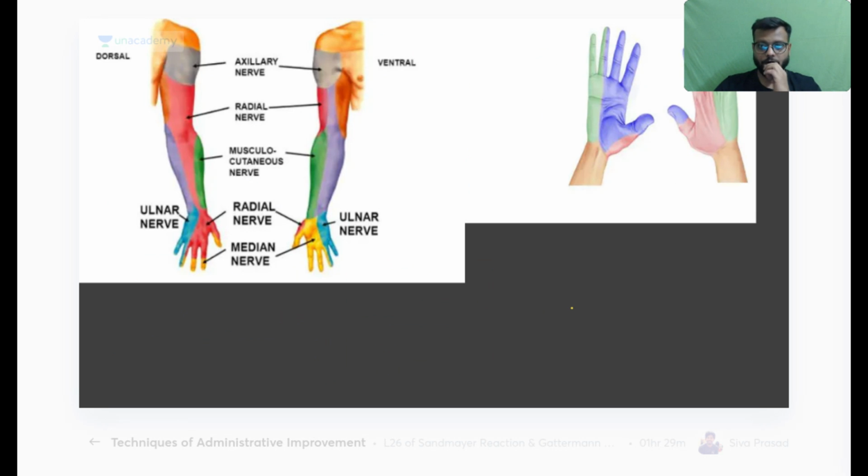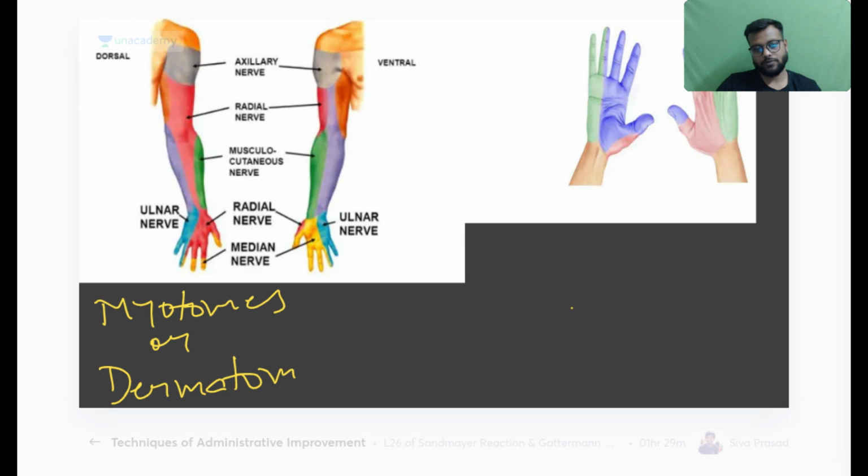Okay, and now very, very important. First of all, the most important thing is the nerve supply of your hand. So this is my simple question before discussing it. The image that is shown is showing you which thing, the myotomes or the dermatomes? Okay, so is this myotomes or dermatomes?